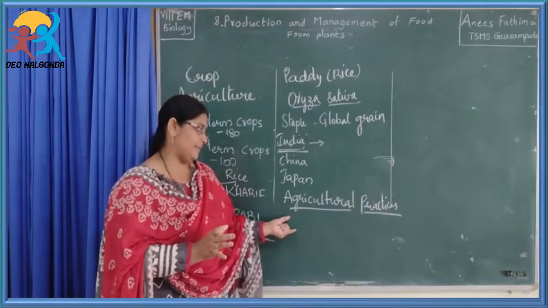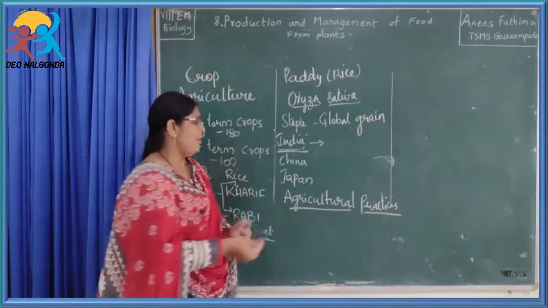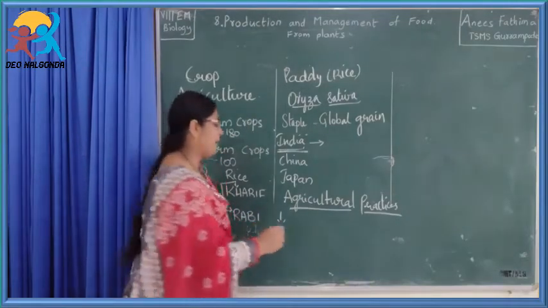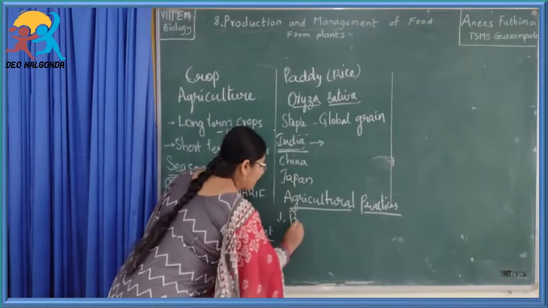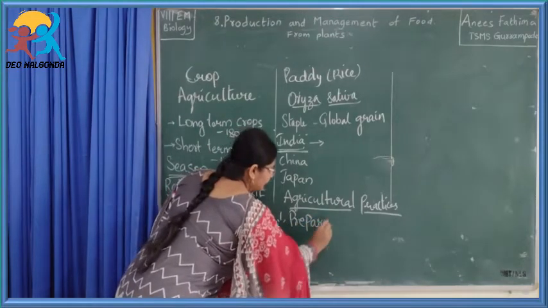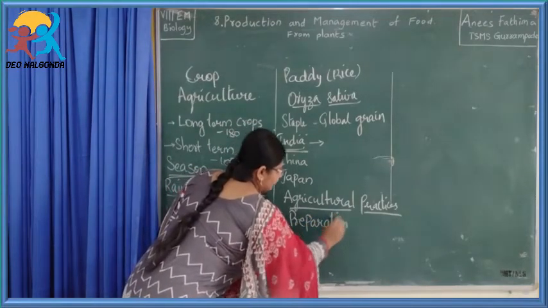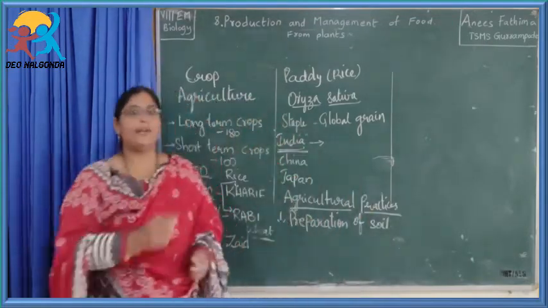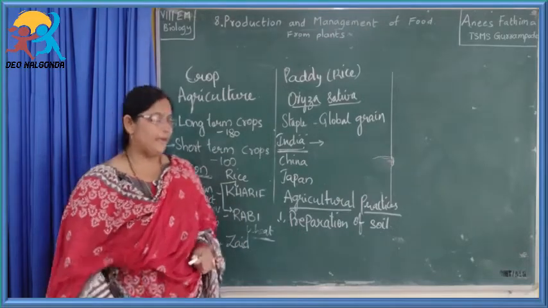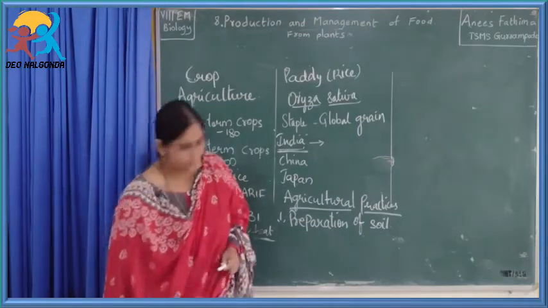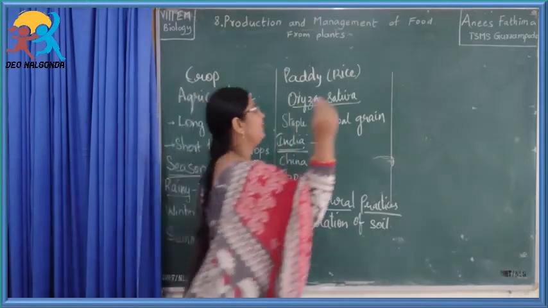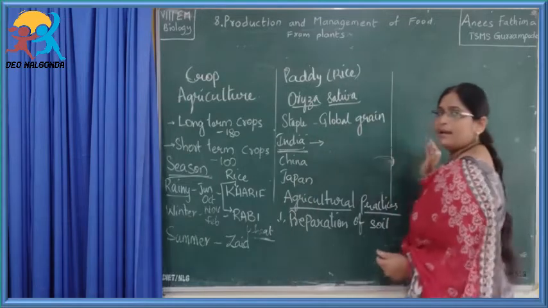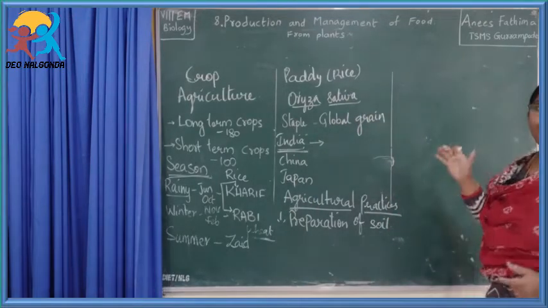So now we will be discussing this. The first one in these agricultural practices is preparation of soil. Coming to this paddy, the complete land will not be irrigated or produced at a time.